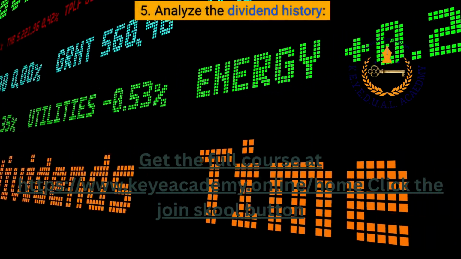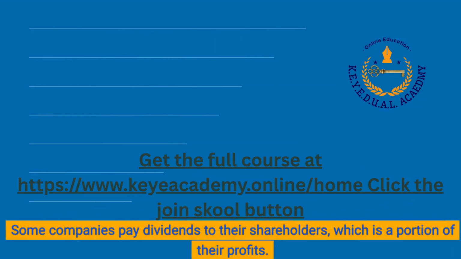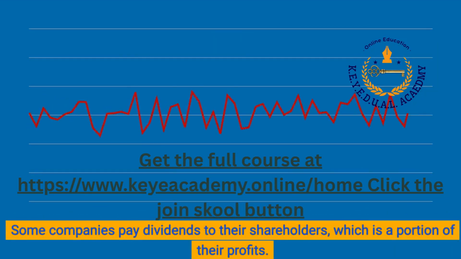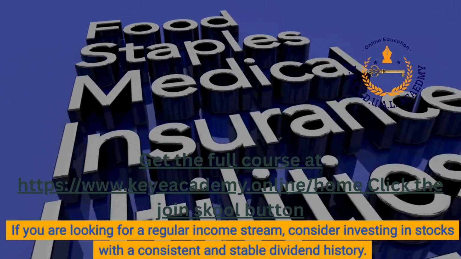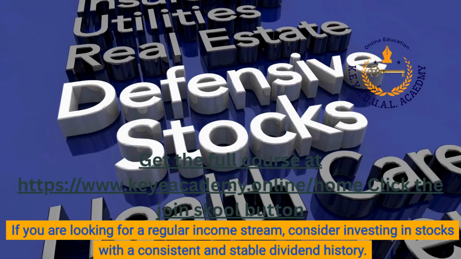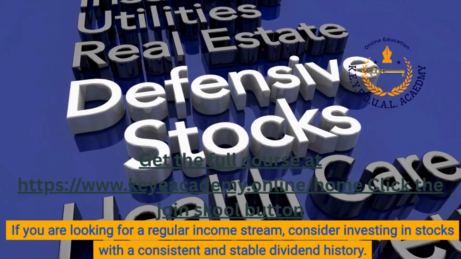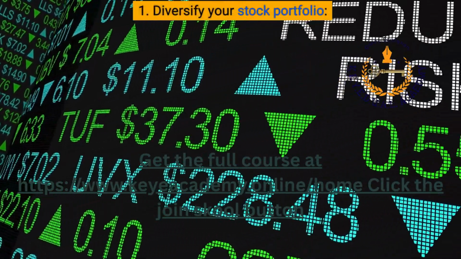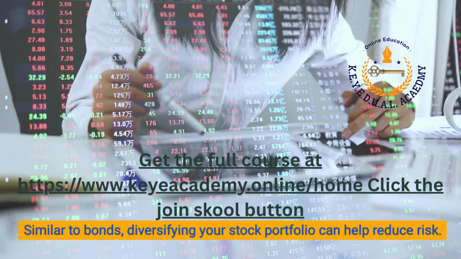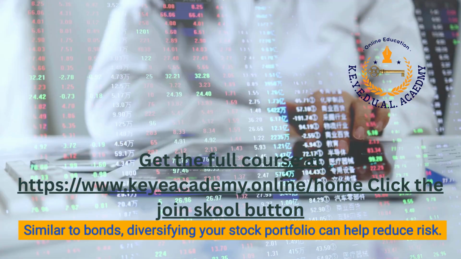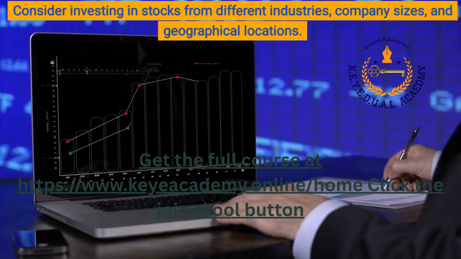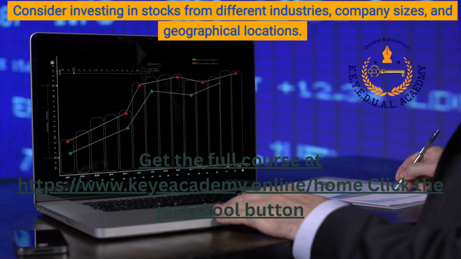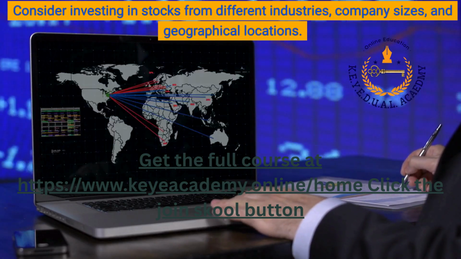Analyze the dividend history. Some companies pay dividends to their shareholders, which is a portion of their profits. If you are looking for a regular income stream, consider investing in stocks with a consistent and stable dividend history. Investing in stocks. 1. Diversify your stock portfolio. Similar to bonds, diversifying your stock portfolio can help reduce risk. Consider investing in stocks from different industries, company sizes, and geographical locations.